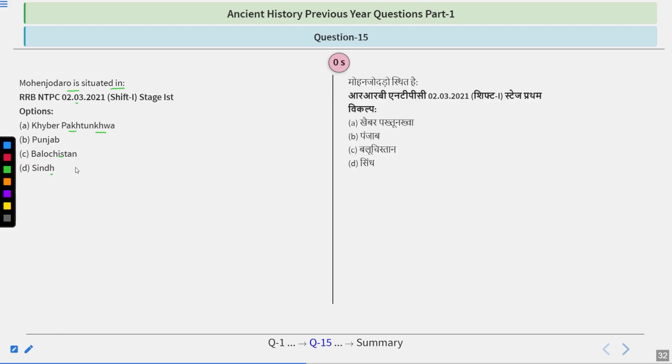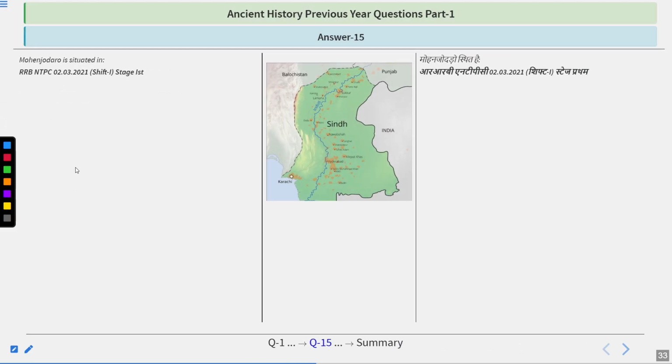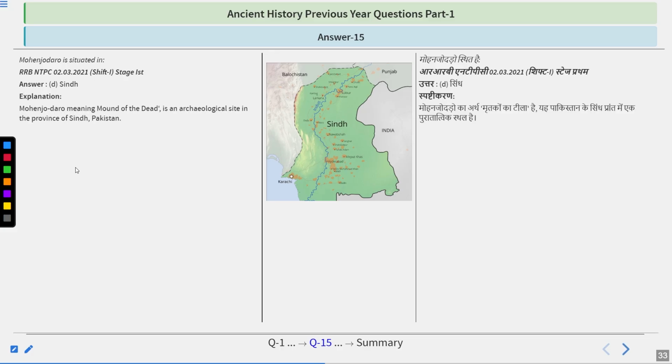I hope you got it right, and it is quite a simple one, as we have already done two questions on that. The answer is Sindh, and Sindh is in Pakistan. Mohenjo-daro, meaning Mound of the Dead, is an archaeological site in the province of Sindh, Pakistan. It was discovered in 1922 by Rakhal Das Banerjee.